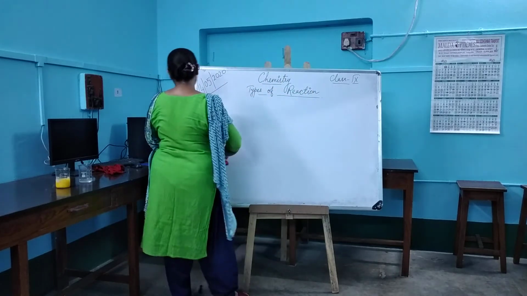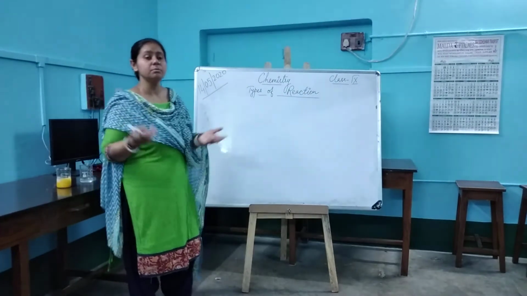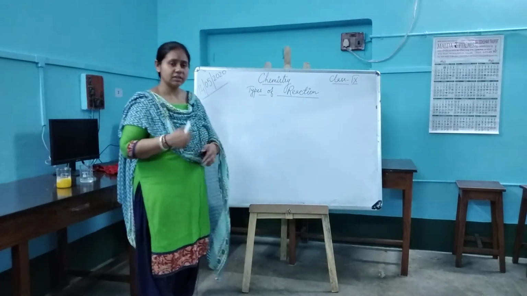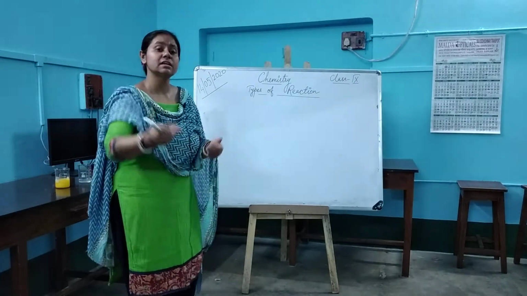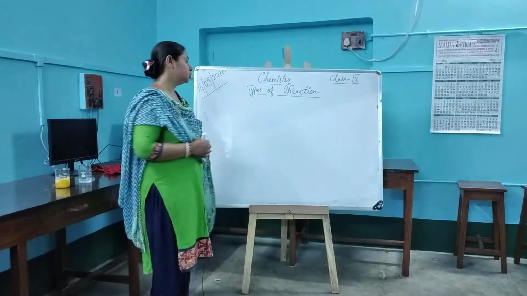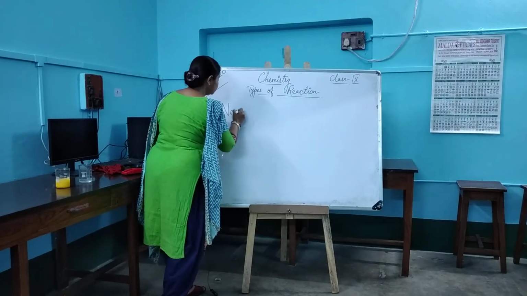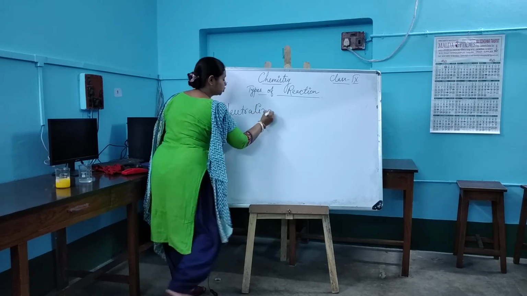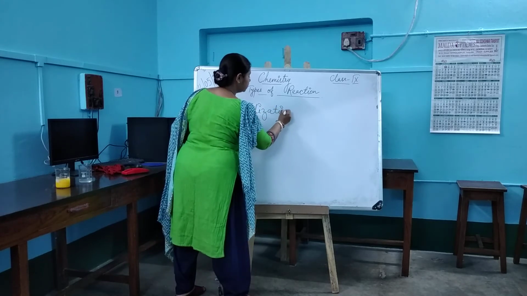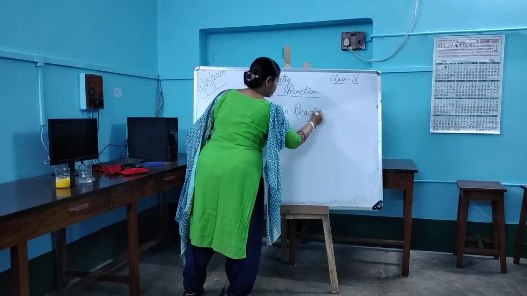Basically what happens, neutral means what? Do you have any idea about it? Neutral means to cancel the effect. Neutralize, the word neutralization, this is the word that we are using, neutralization reaction.